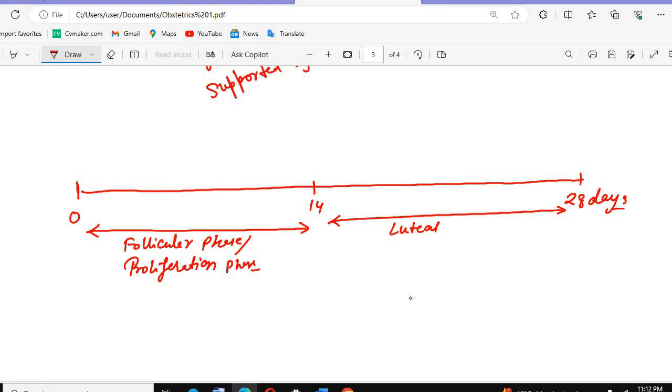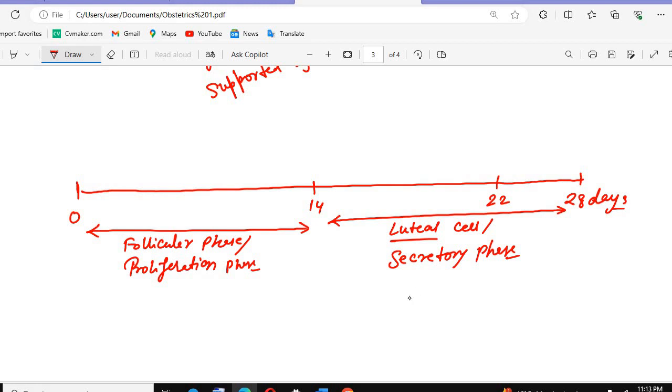There is a lutein cyst that we call the luteal cells, and in these cells you see progesterone formation, due to which we call it the luteal phase. We can also call it the secretory phase. Why the secretory phase? Because of the secretion of progesterone, and the maximum progesterone secretion occurs on day 22.